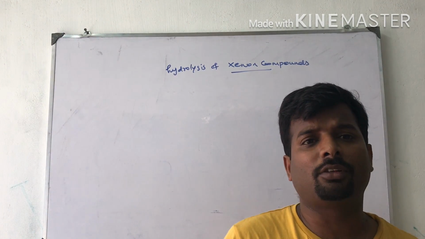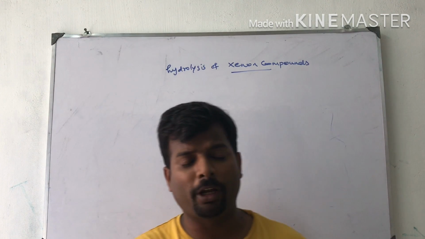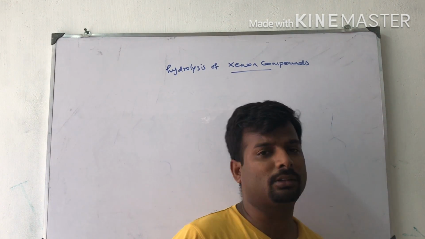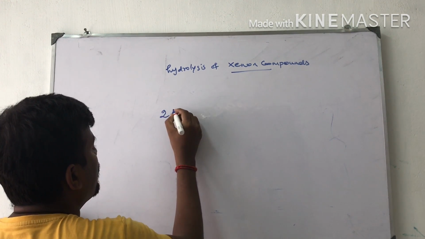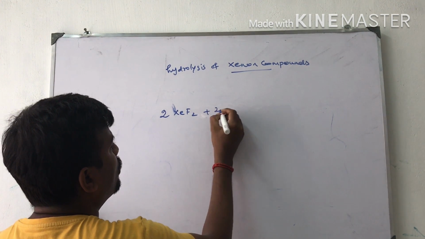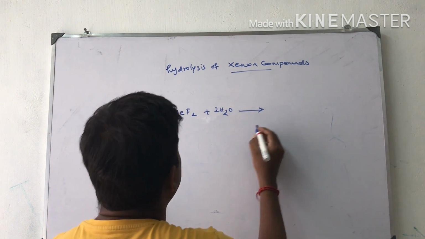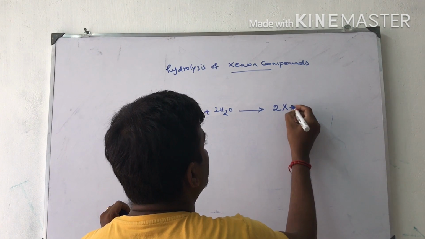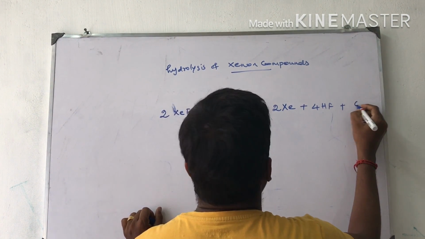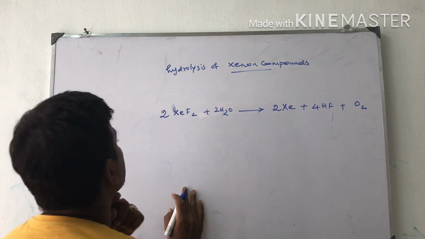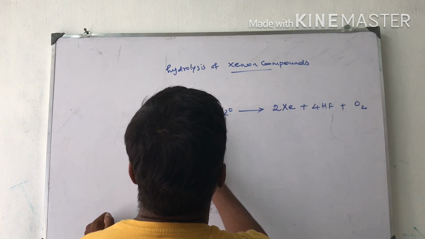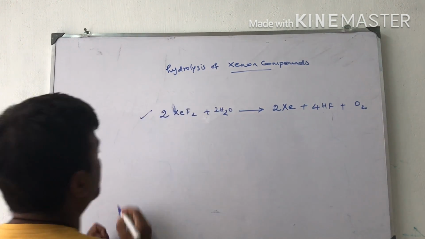Xenon compounds react with water. Xenon fluoride reacts with water to give xenon, HF and oxygen. Now I am going to write this: 2XeF2 plus 2H2O gives 2Xe plus 4HF plus O2. These are the products.